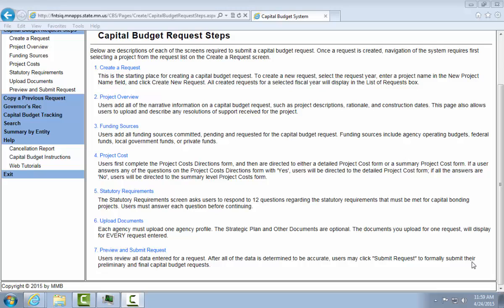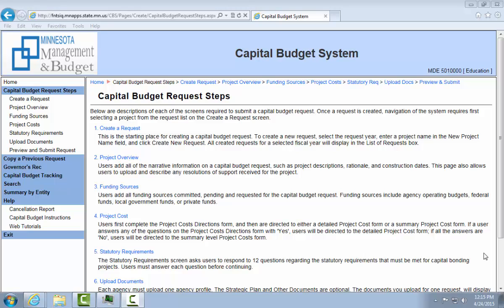Users are expected to review all data entered for a request. After all of the data is determined to be accurate, users may click Submit Request to formally submit their preliminary and final capital budgets. We will now walk through creating a capital budget request.